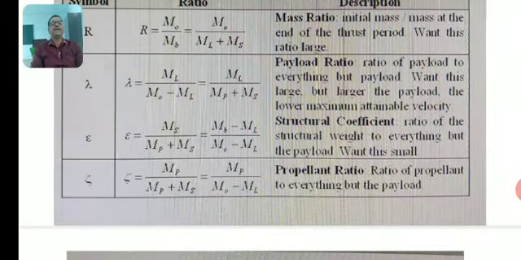Then the propellant ratio, say rho, which is equal to MP by MP plus MS, which is equal to MP by M0 minus ML, the ratio of propellant to everything but the payload. So the mass ratio, payload ratio, structural coefficient, and propellant ratio: these are the definitions of the different terms.